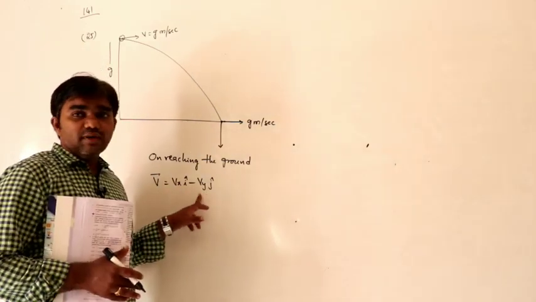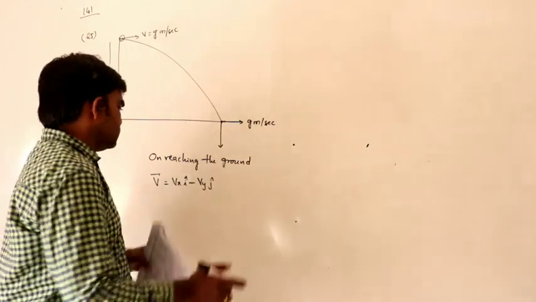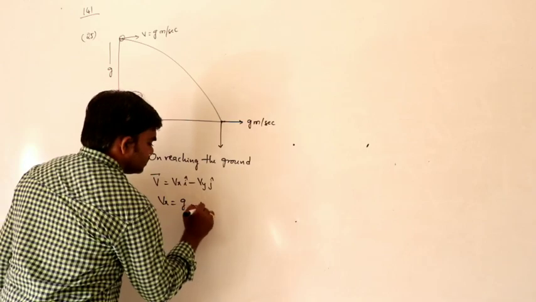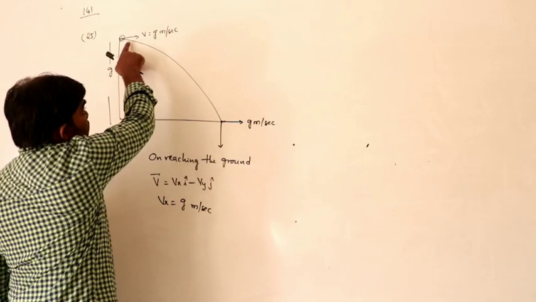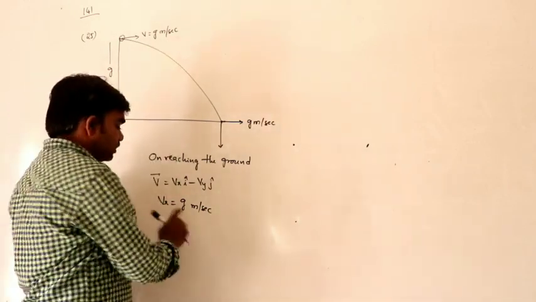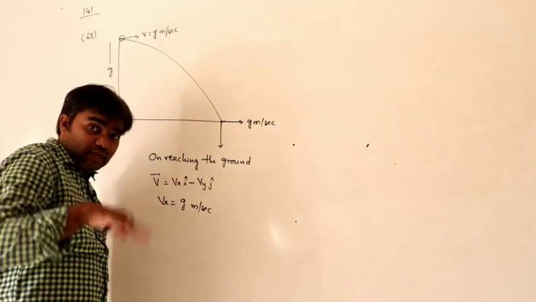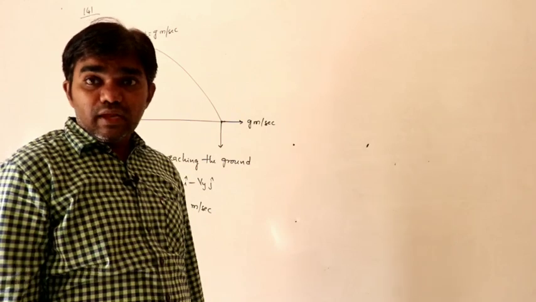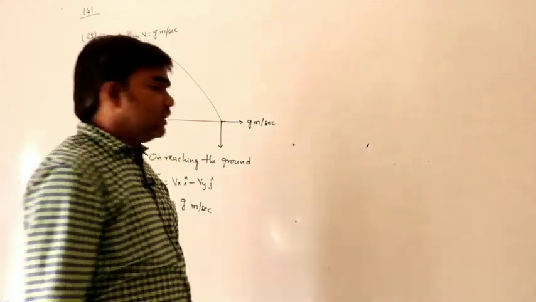Vxi minus vyj, minus in the sense of negative y axis. Here Vx is equal to g only, given that is the initial velocity of projection, g meters per second. This value does not change, but along the vertical direction the body acts as a freely falling body.